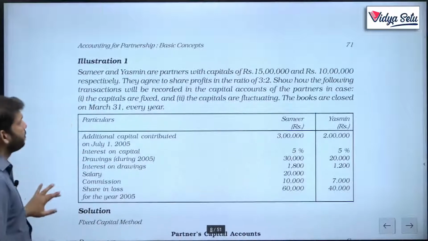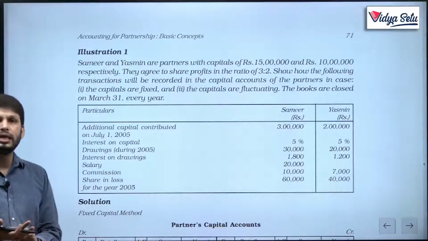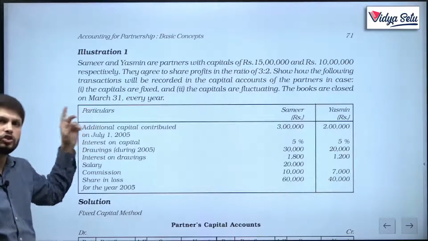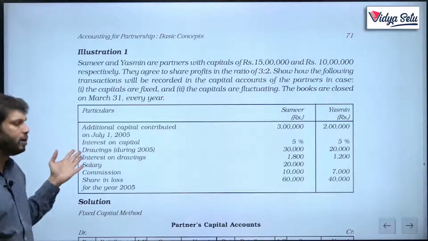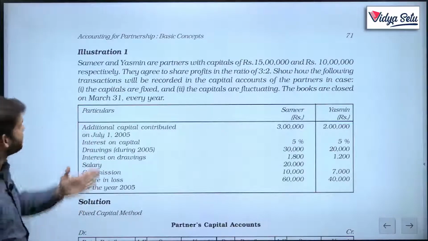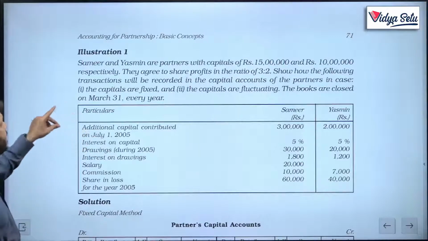Now, all of you will understand this illustration here, okay? And upon understanding this illustration, there is an unsolved one. This one is solved, but there is an unsolved one also, which we'll do together. In this illustration, Sameer and Yasmin are partners with capital of 15 lakh and 10 lakh respectively.